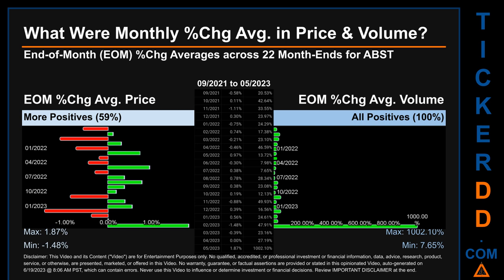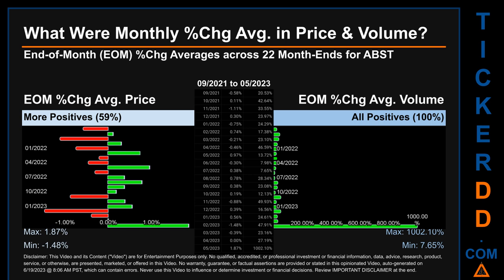What were end-of-month percentage change averages in price and volume for ABST? The monthly average of percentage change, in price and in volume, were calculated for each of the 22 month ends. That calculation took daily percentage changes and averaged them for each given month. If a month end came out negative, then it means that the month summarily saw a negative change.